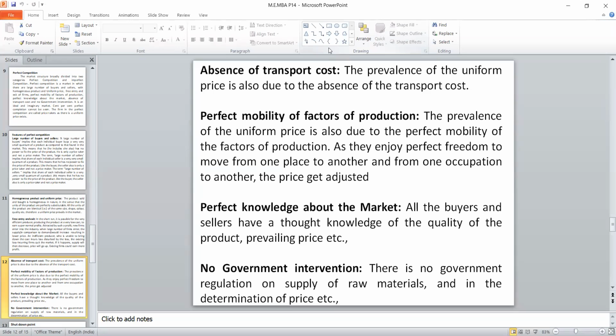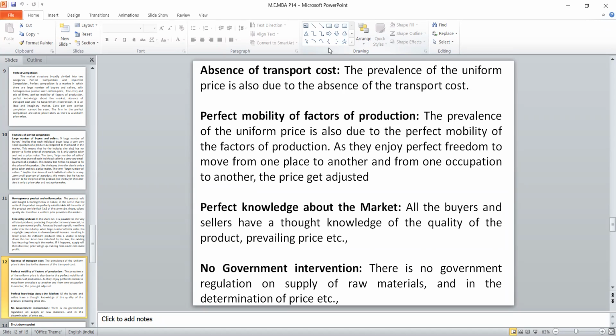Then this is a most important condition: perfect knowledge, where both buyers and sellers know what is happening in the market. Normally, in an imperfect market, only the sellers know what is happening in the market, and most of the buyers may be ignorant. But here, both buyers and sellers have perfect knowledge about the market, not only the product, but the quality of the product, the prevailing price, and how many people are doing business there. All the things both buyers and sellers know.